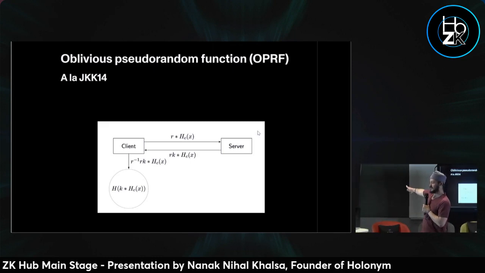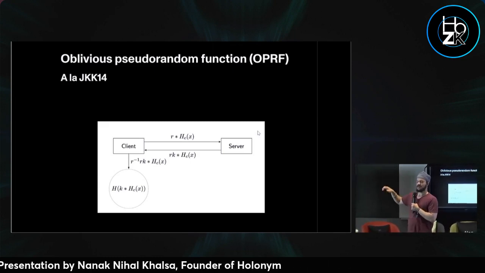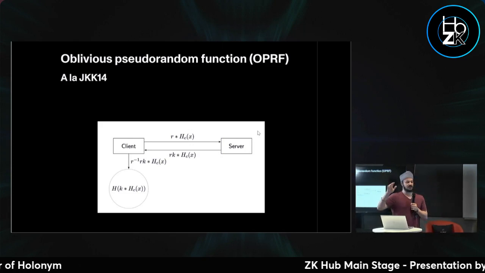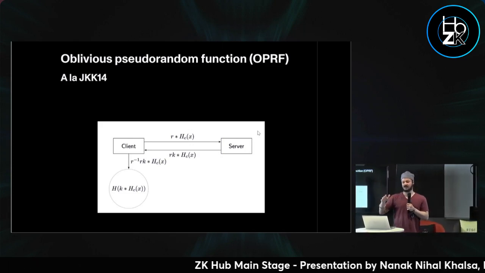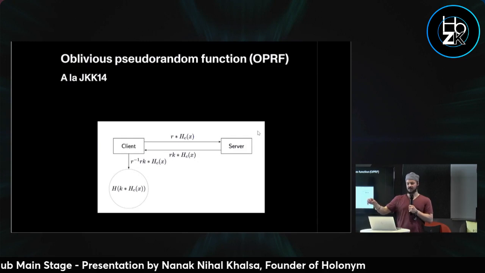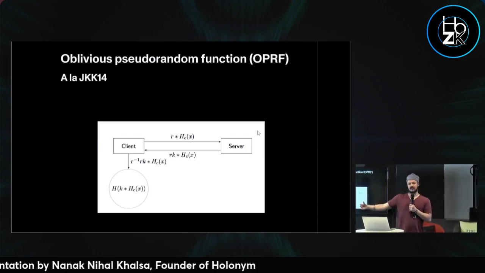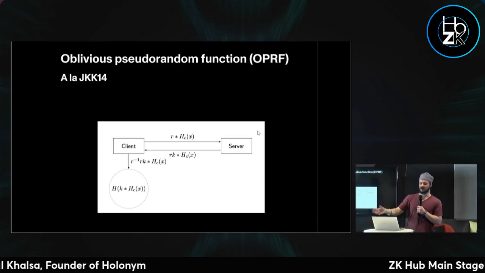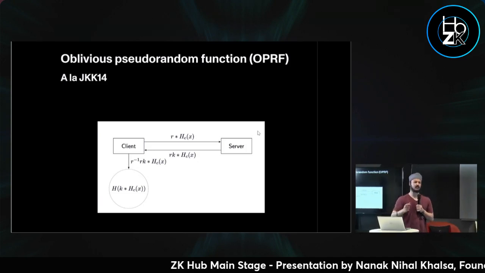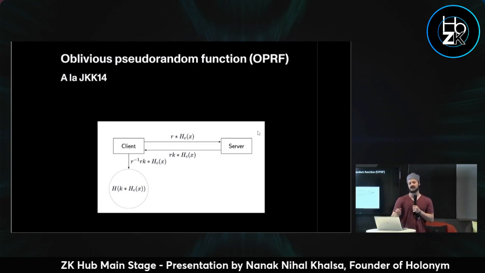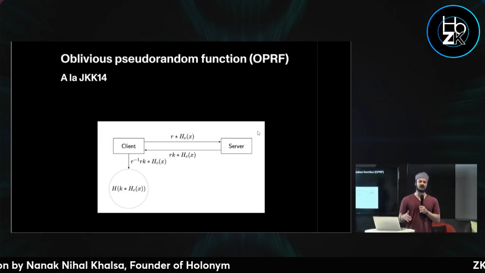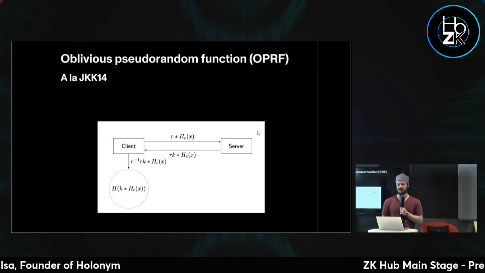This is the 2-hash Diffie-Hellman oblivious pseudorandom function, where the user will hash their private input, whether it's a password or name, date of birth, whatever, something that's low entropy. They'll hash it to a point in the elliptic curve. They'll multiply it by a random mask R. And then the server will multiply that by their key. Then the client can unmask that, hash it again to get a final result, and now you have a pseudorandom function where every input to the server is completely masked. The server can never learn any information. There's information theoretic security against the server learning what the client's low entropy input is.